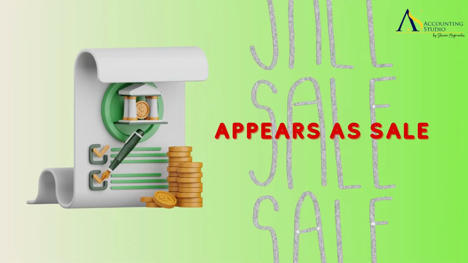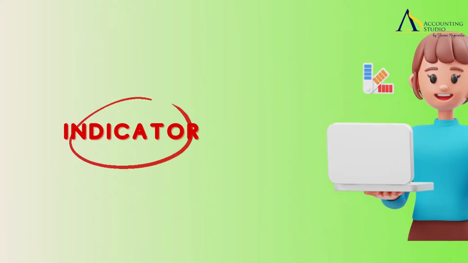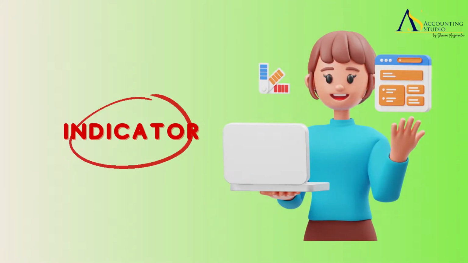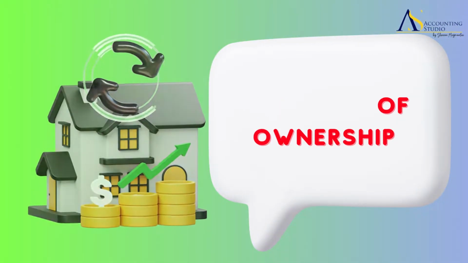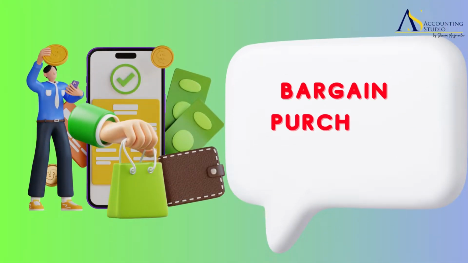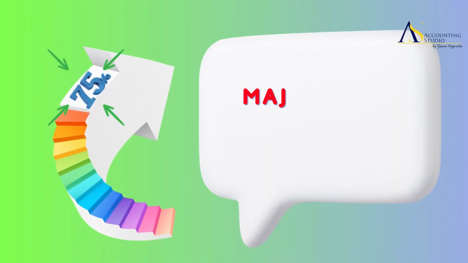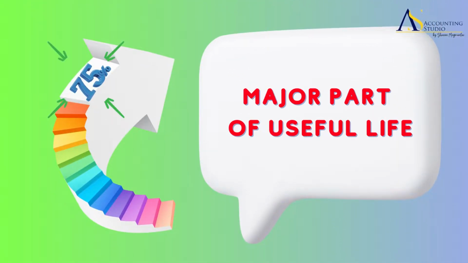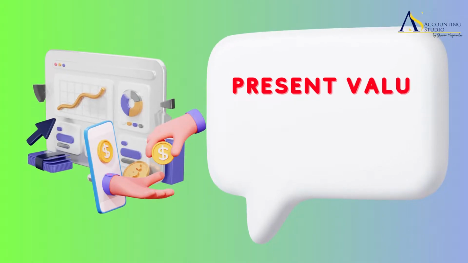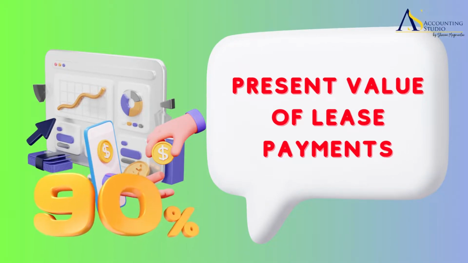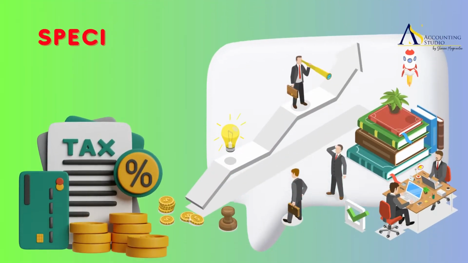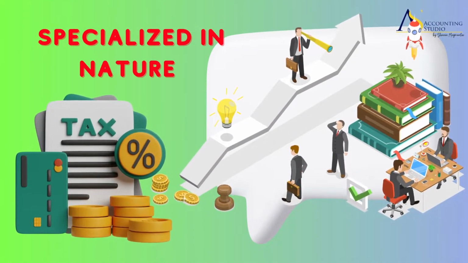Unlike a finance lease, which in substance appears as a sale because of the indicators that tell an underlying asset is a finance lease, such as: 1. Transfer of ownership, 2. Bargain purchase option, 3. Major part of useful life, 75%, 4. Present value of lease payments is at least 90% of the fair value of the leased asset at the inception date, and 5. Specialized in nature.